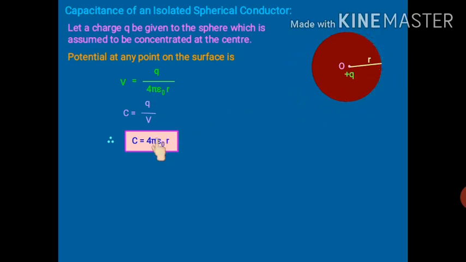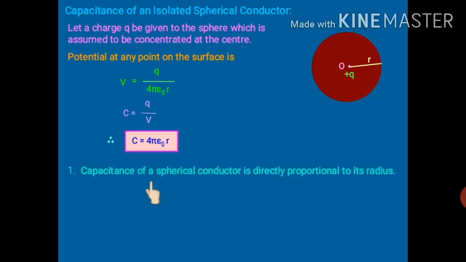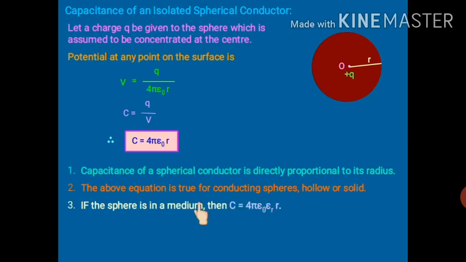And you can also see one more thing, that Q is nowhere over here. It means capacitance does not depend upon the charge. Instead, capacitance depends upon the shape and size of the conductor. So that's what is written over here. Capacitance of a spherical conductor is directly proportional to its radius. It is independent of the charge. And the above equation is true for conducting spheres, hollow or solid. Whether it is hollow or a solid sphere, it is valid for both. Okay, and if the sphere is in a medium, that medium will have some permittivity. So in addition to epsilon naught, epsilon R will also be there. And we know what epsilon R is: the relative permittivity of that medium.